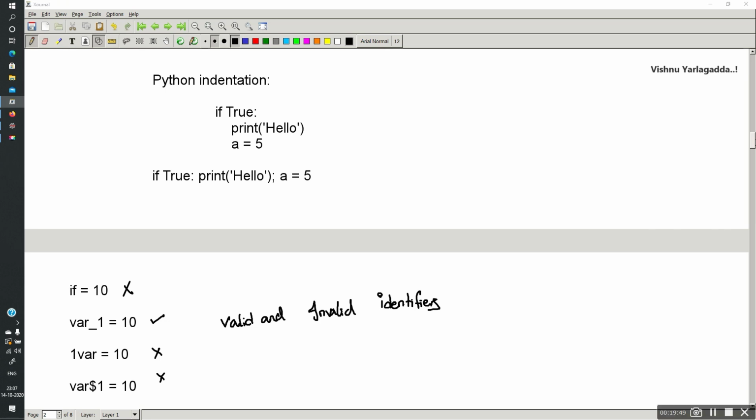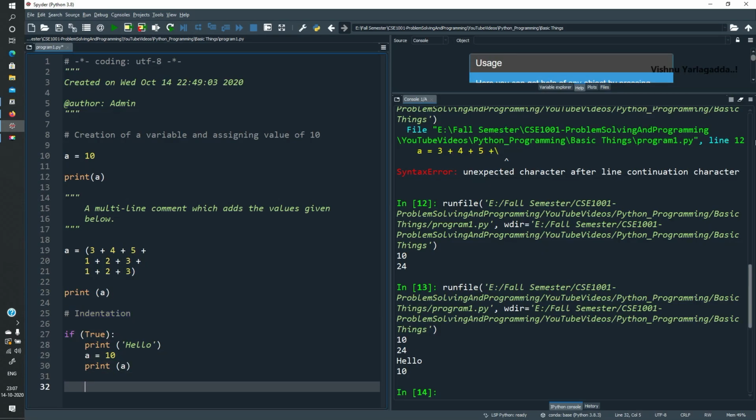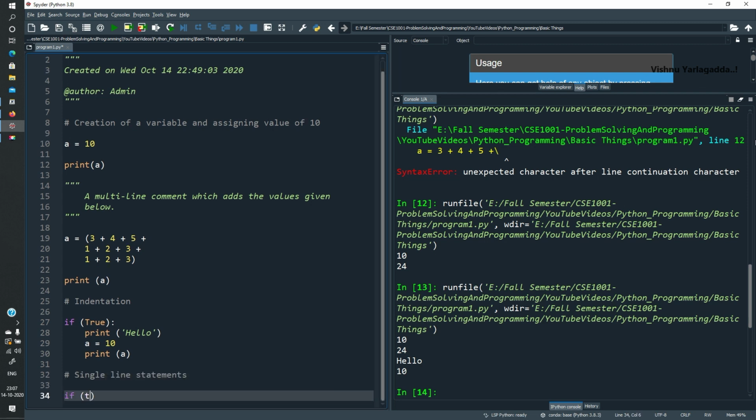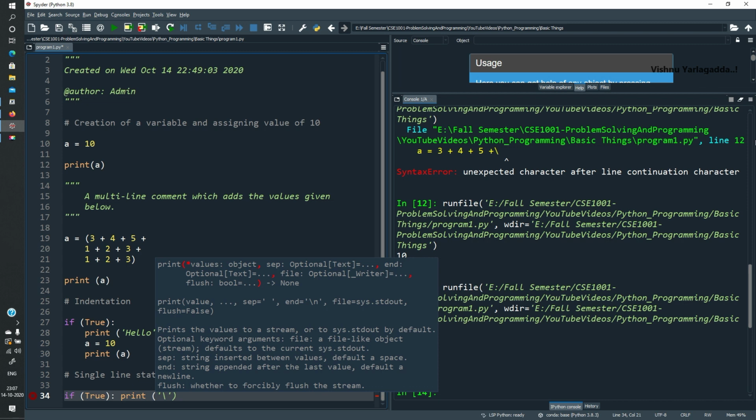Similarly, you need not follow the same indentation if you are printing everything in a single line. So single line statements: if true, colon, print hello.